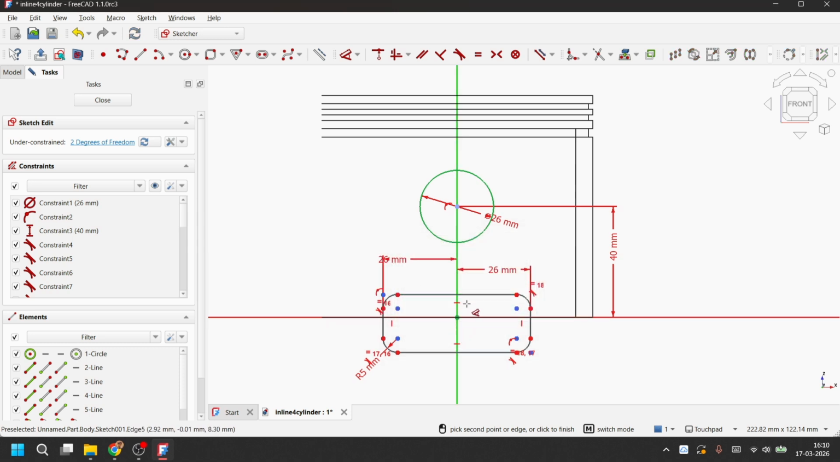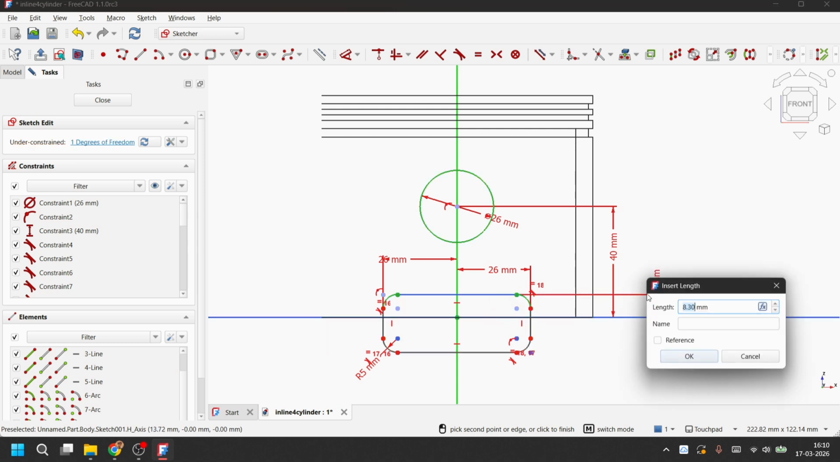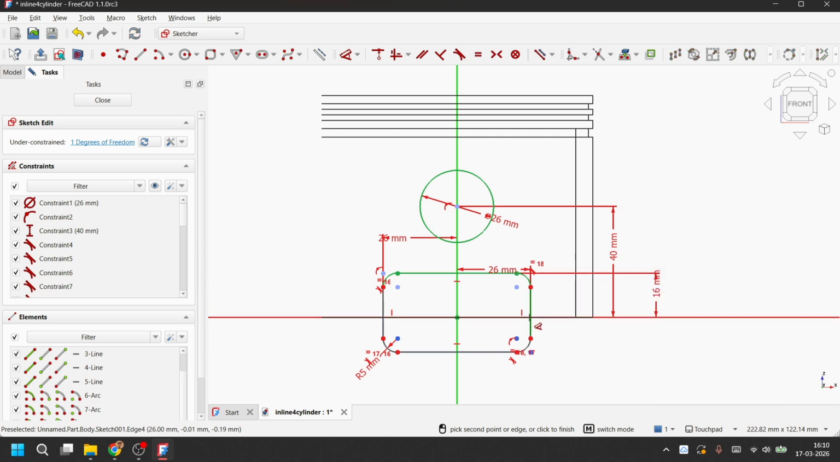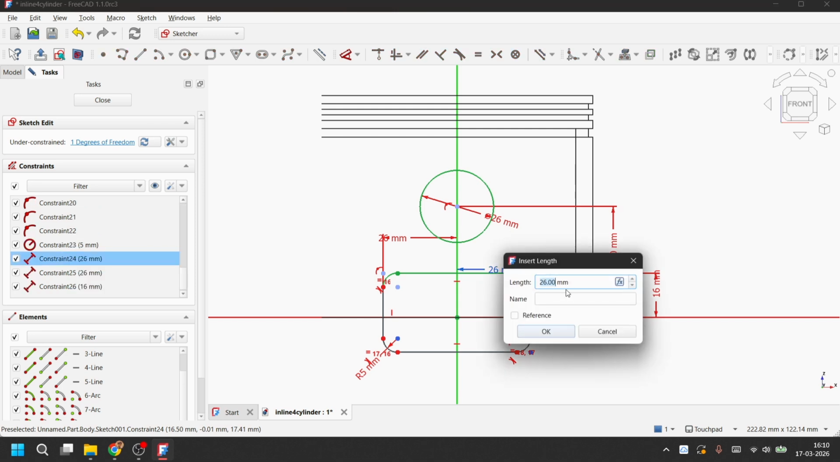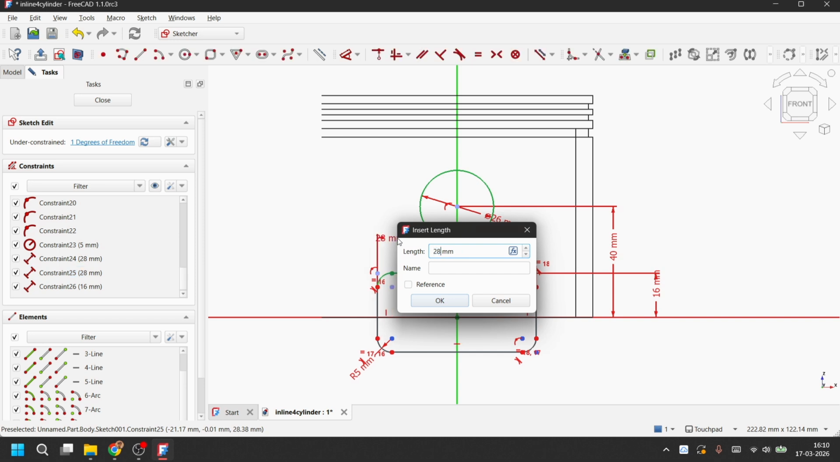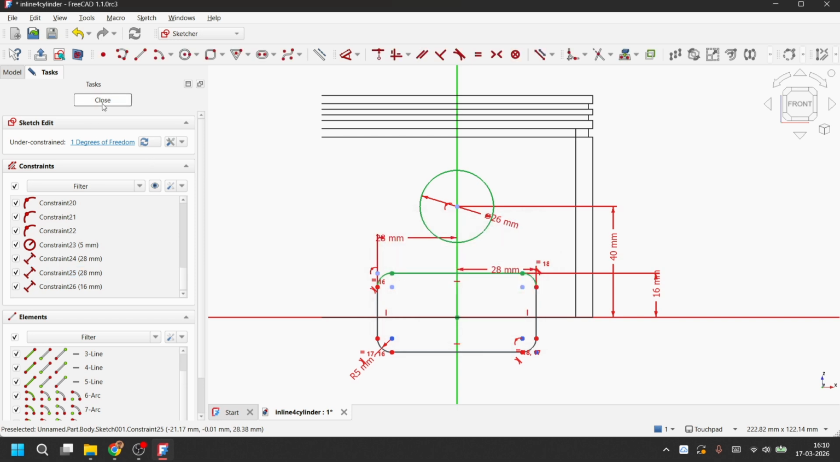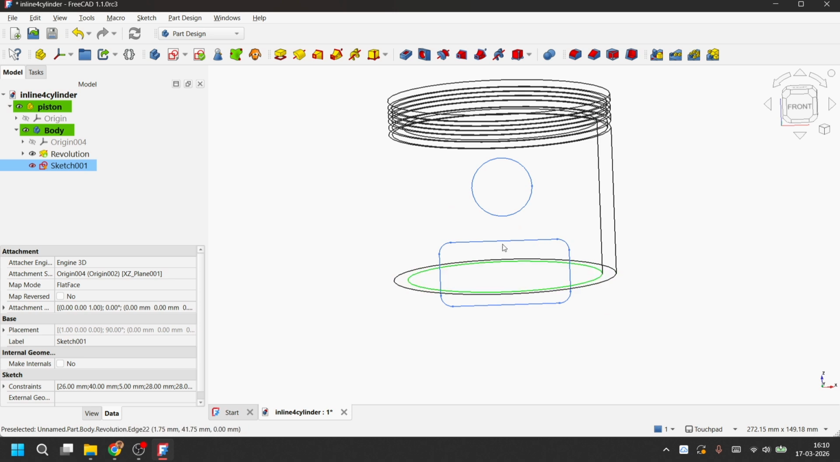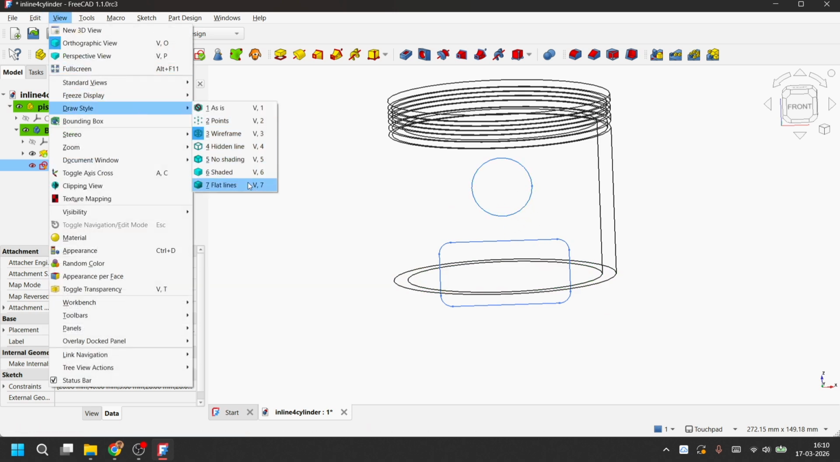Okay, so we will raise this a little bit upwards. Let's say 15, no, 16 millimeters. Okay, that would be good. I think we should change this a little bit more. 28 would make it better. Okay, so let's close this one. As you can see, we have this structure here. Let's go back to normal rendering.